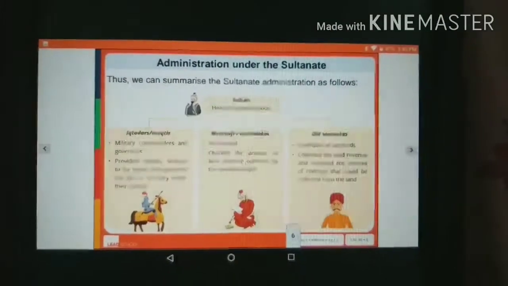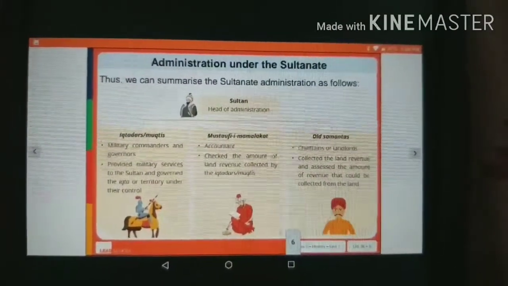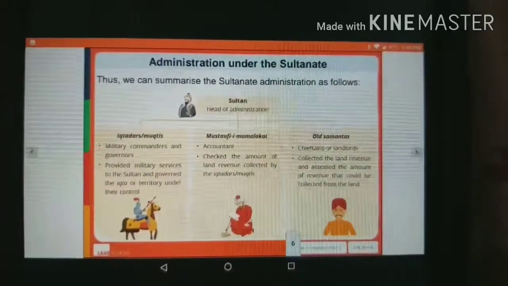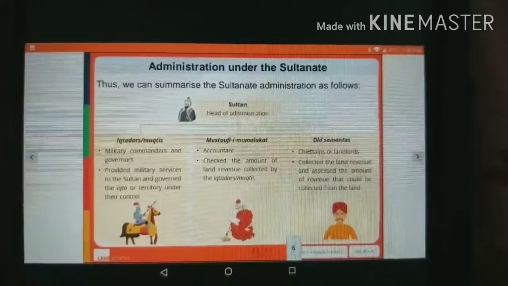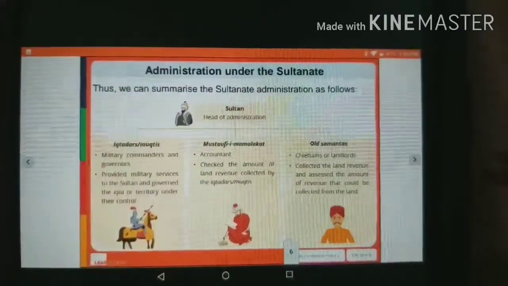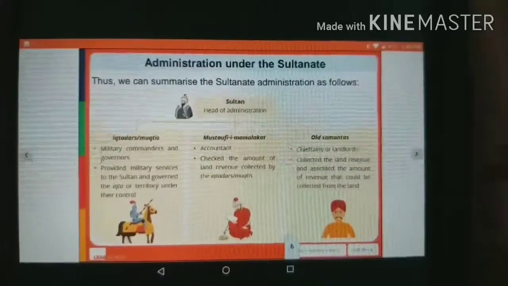So students, we can summarize the Sultanate administration as follows: the Sultan is the head of administration, and he is assisted by the Iqtadars, old Samantas and Mustafi-i-Mamalik.